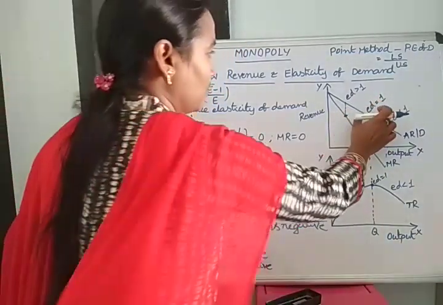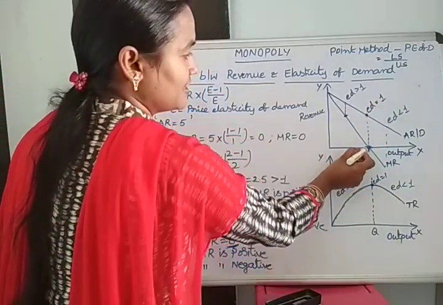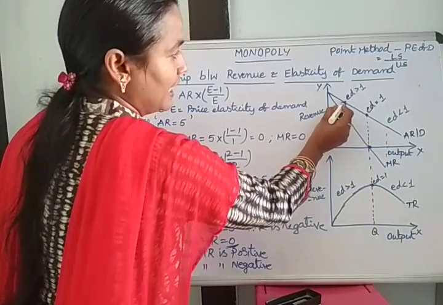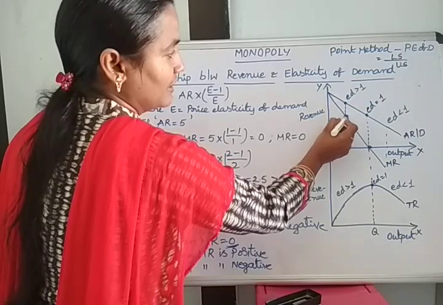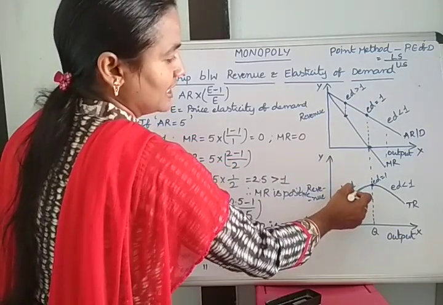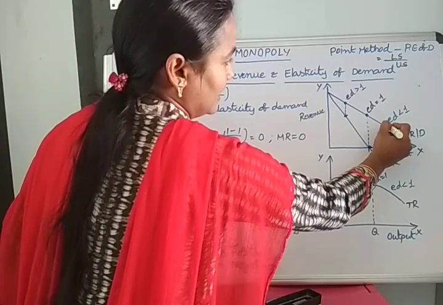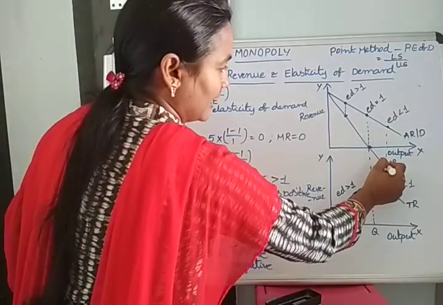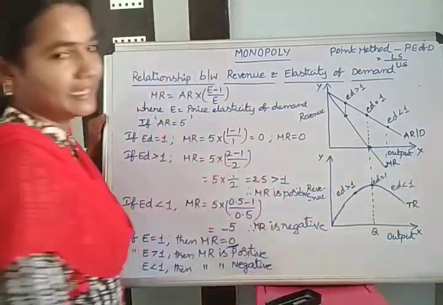Where ED equal to 1, MR is 0 and TR is maximum. Where ED is greater than 1, MR is positive and TR increases. And where ED is less than 1, MR is negative and TR decreases.